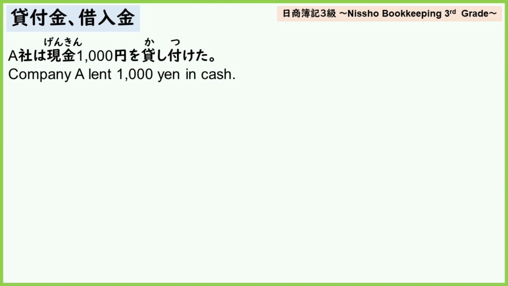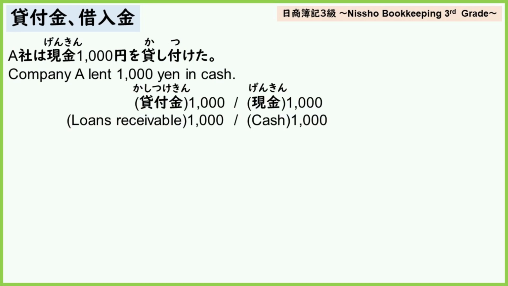Let's examine the journal entry. Company A lent 1,000 yen in cash. The journal entry is debit, loans receivable 1,000. Credit, cash 1,000. The money lent becomes a right to be repaid later. Therefore, it is accounted for as an asset under the category of loans receivable. On the other hand, since cash on hand has decreased, we will credit cash in the journal entry.